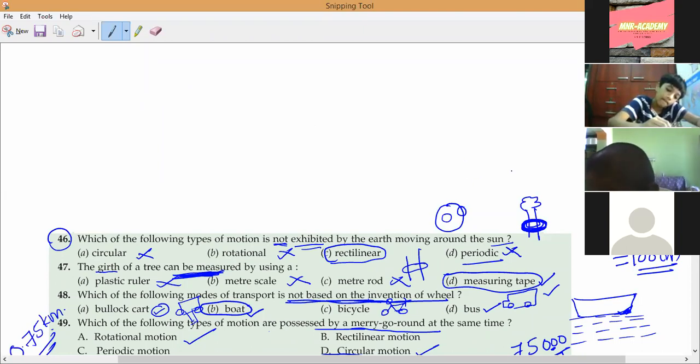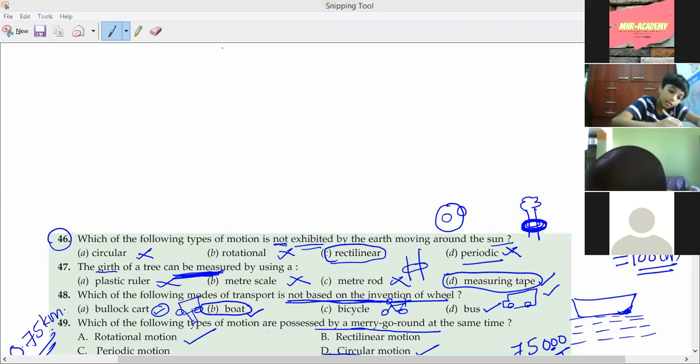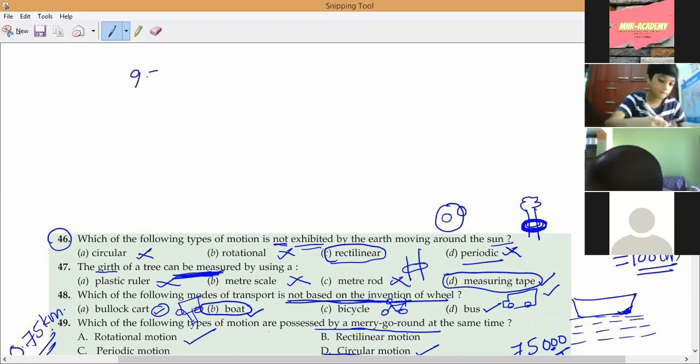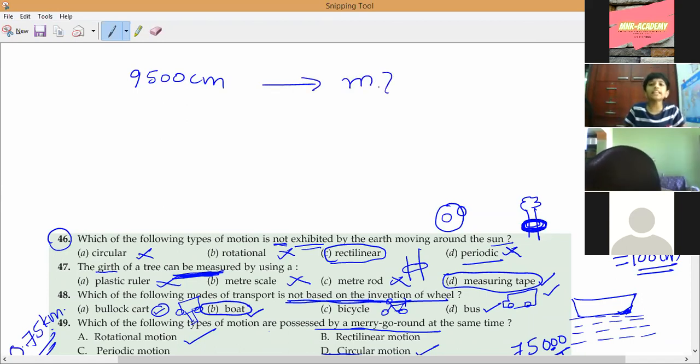Sanat, on the video, and I need to see your answer. Pranav, you also solve it. Now, which relation we have to use, Narayan? Please speak. I am saying 9,500 centimeters, and I am asking to convert into meters. So which relation you have to use? 1 by 100 meters, sir. Very good.